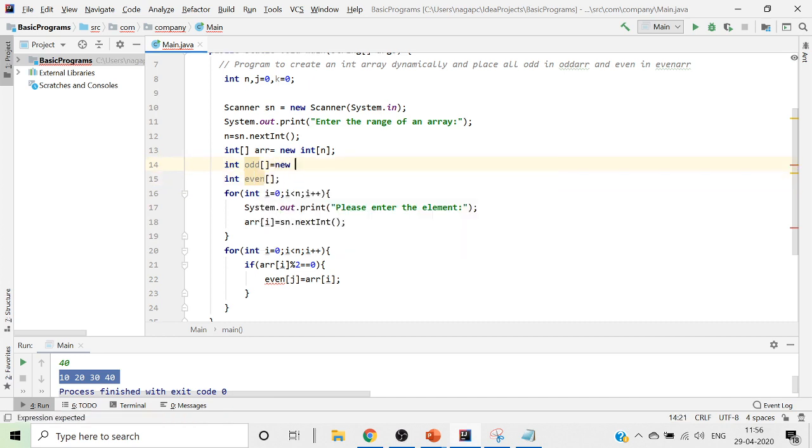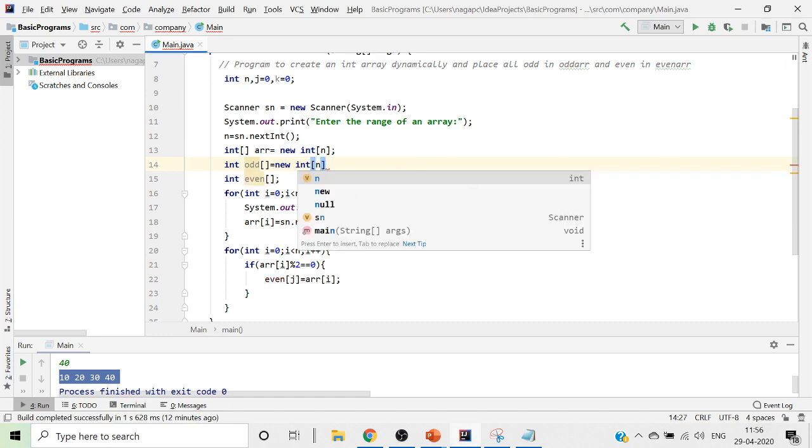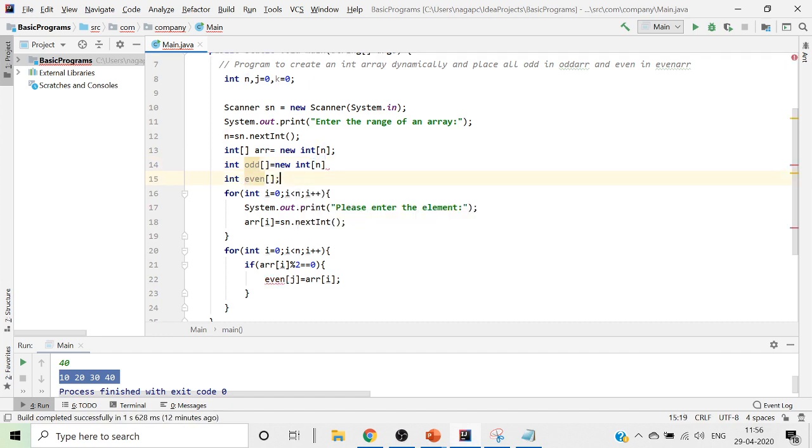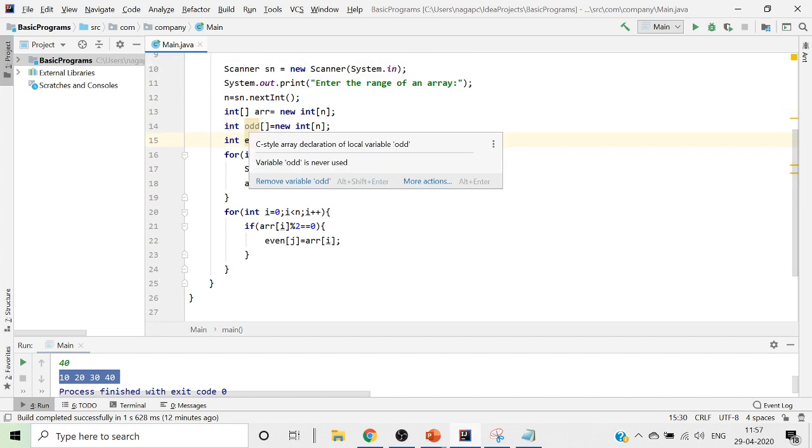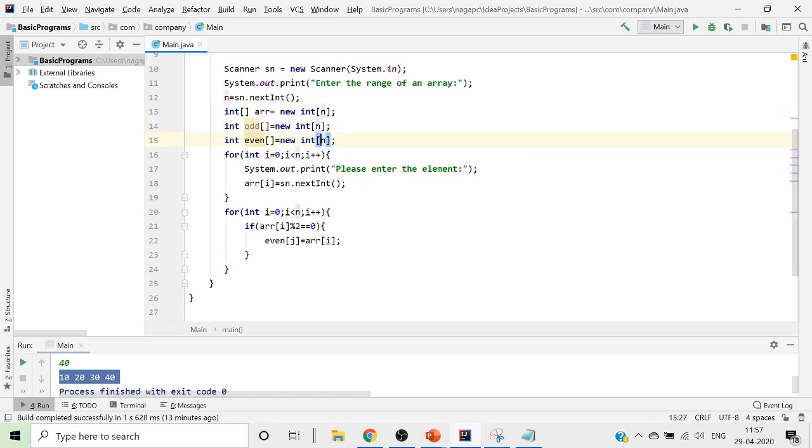Equal to new int of your n value. Similarly, you do it for your even also. You will put it as new int of your n. This is how you create your arrays for utilization. Now we have declared it and we have now initialized it also. So once it is initialized, see the error is now removed. So this is how we get your even array created.